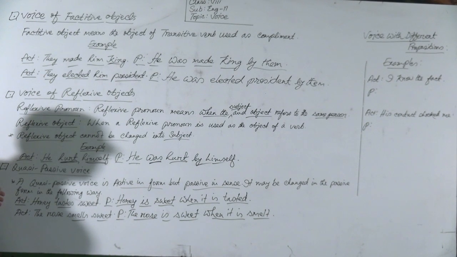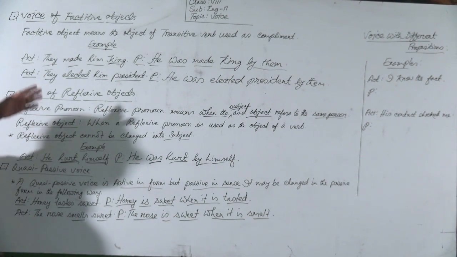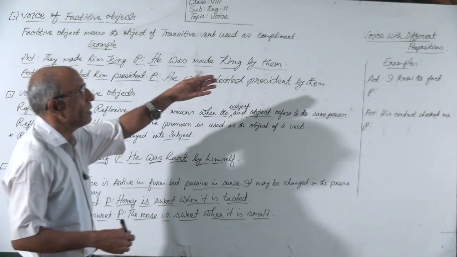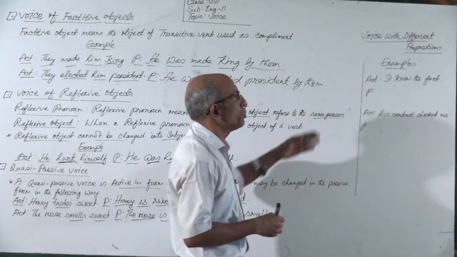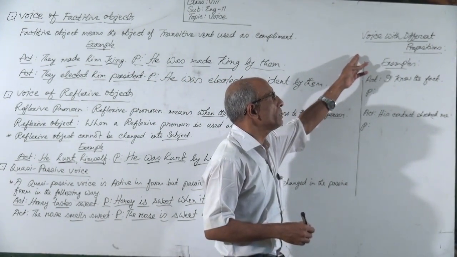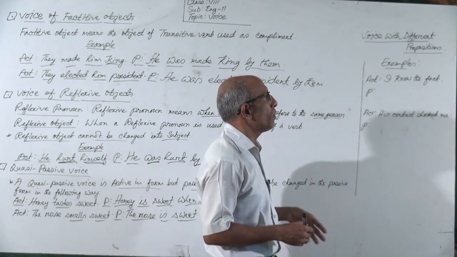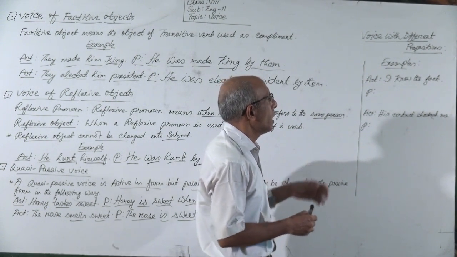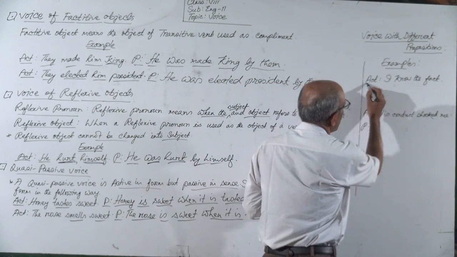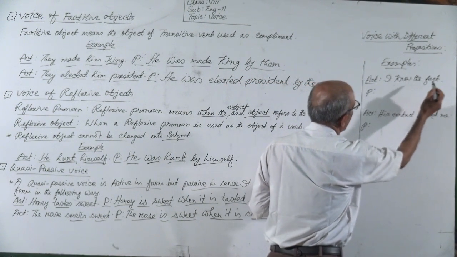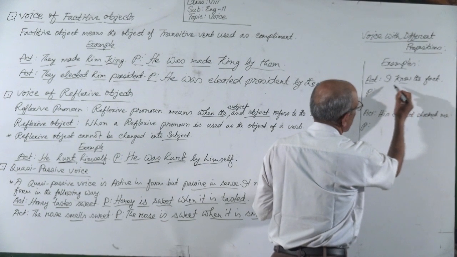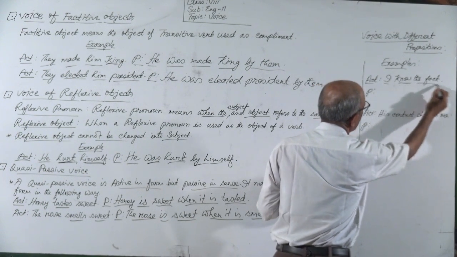Okay, dear students, I think you have understood well. Now another thing, voice with different prepositions. Follow the example, then it will be clear to you. In active, the sentence is: I know the fact. This is subject, this is verb, and this is object.